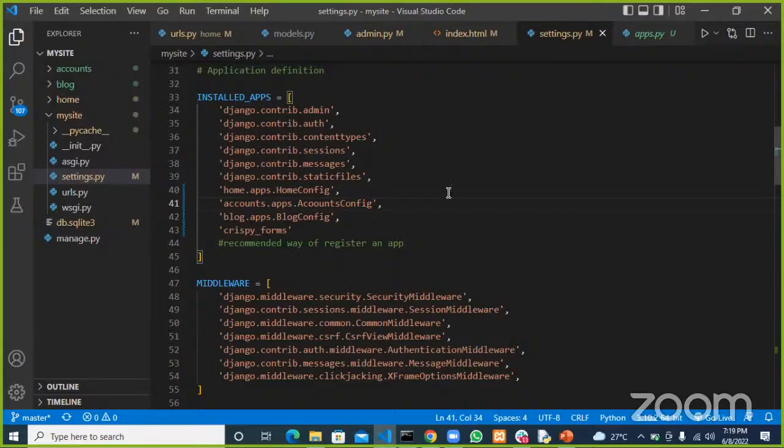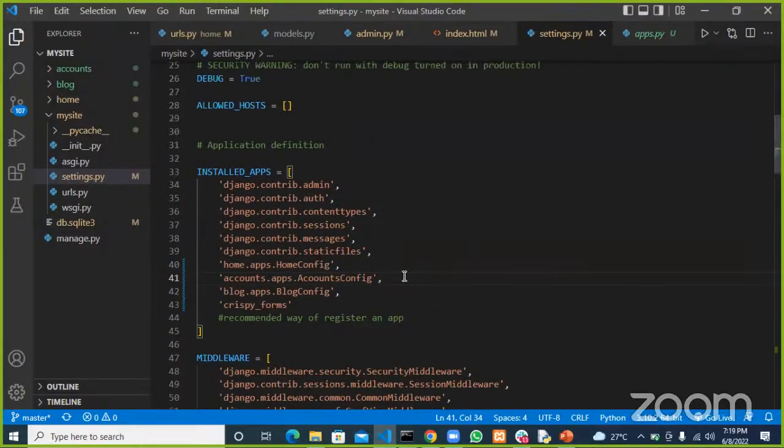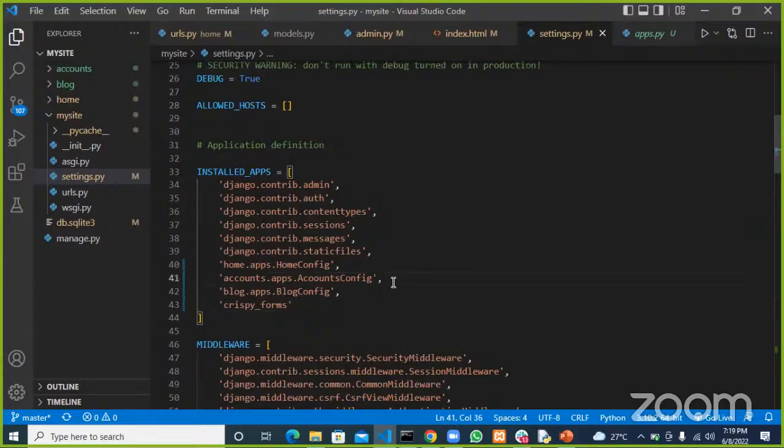And crispy forms will remain crispy forms. That's how we register crispy forms, right? So this is the recommended way of doing this. I'll just paste this here. This is the way Django says we should do it. All right. So in this case, it's double C.